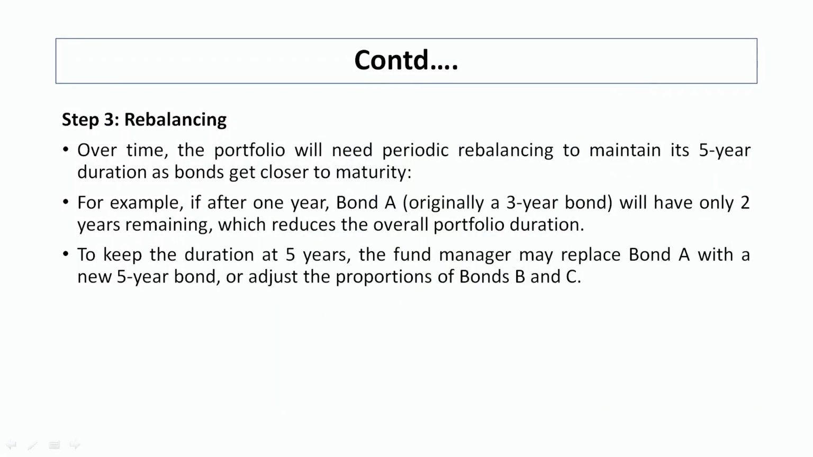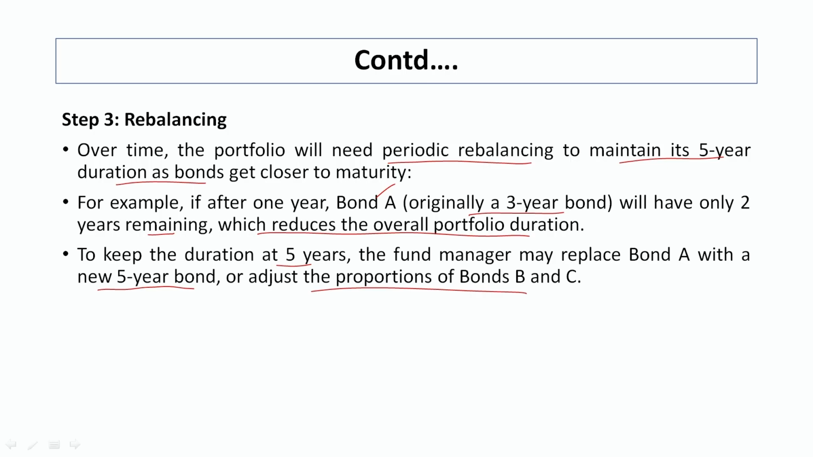Now, third step, what he is going to do is rebalancing. Over the period, the portfolio needs periodic rebalancing to maintain its 5-year duration as the bonds get closer to maturity. We have seen that there are 3 bonds A, B, C: one has a maturity period of 3 years, one is 5 years and another one is 7 years. So, for example, if after a year bond A, that is a 3-year bond, will have only 2 years remaining, which reduces the overall portfolio duration. So, what is it going to do? To keep the duration at 5 years, the fund manager replaces bond A with a new 5-year bond or adjusts the proportion of B and C bonds.